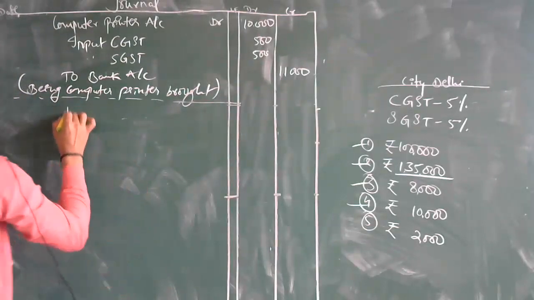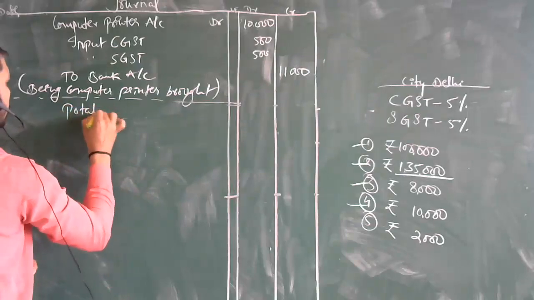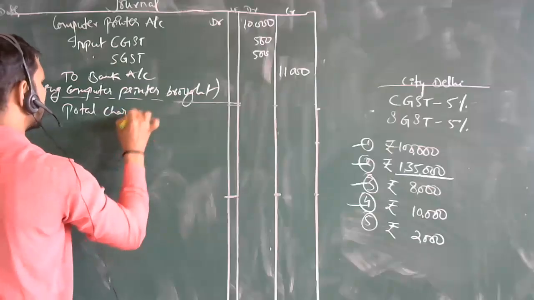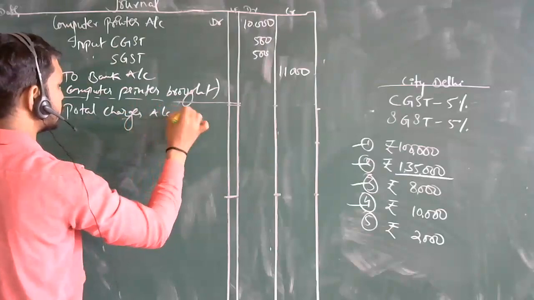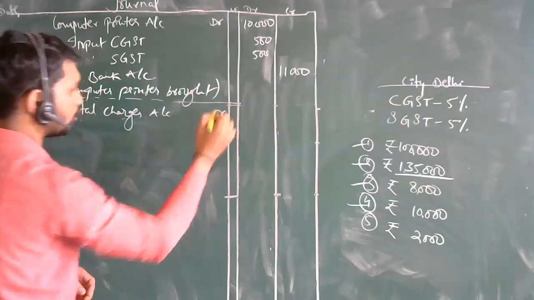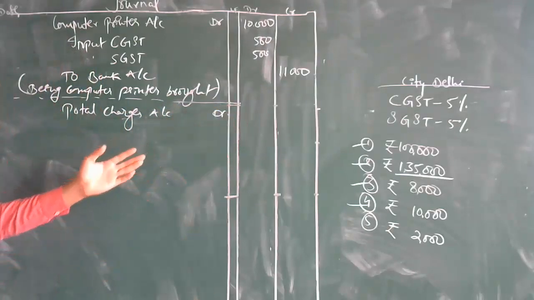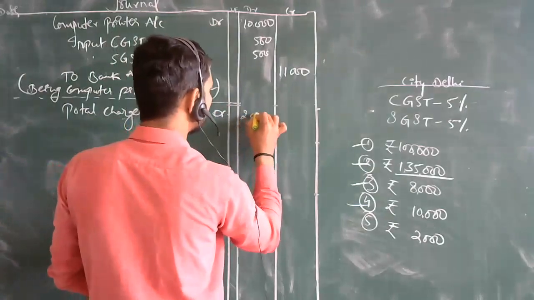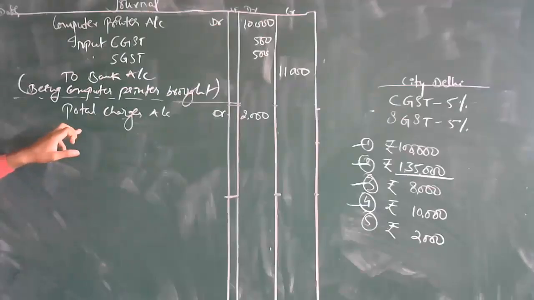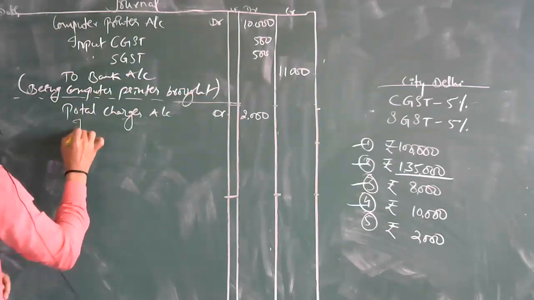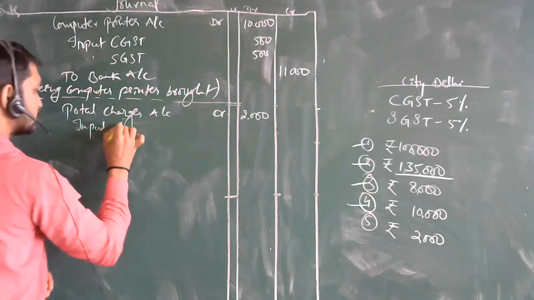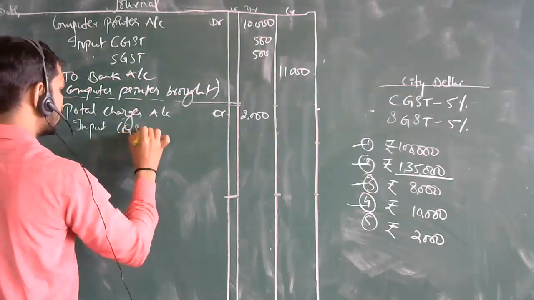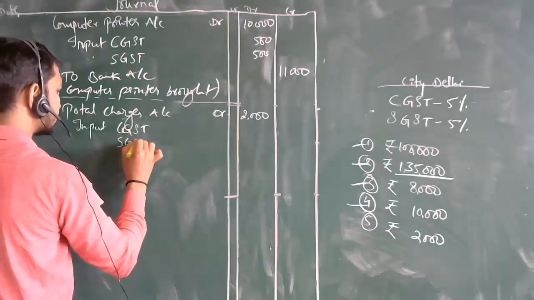Postal charges account debit. How much are the postal charges we are going to pay? 2000. Okay, so on this you are paying taxes. How much are you going to pay in tax here? Input central GST and state GST.